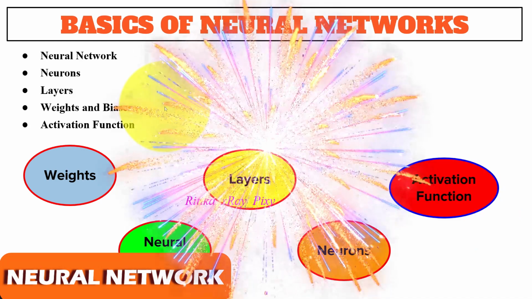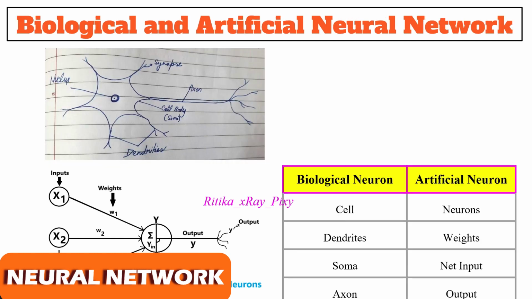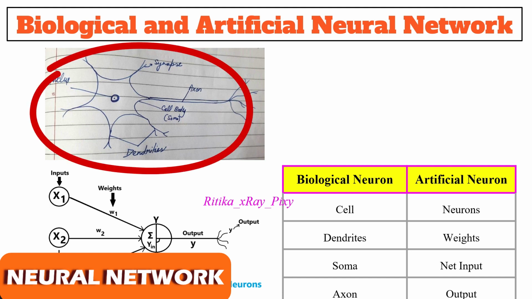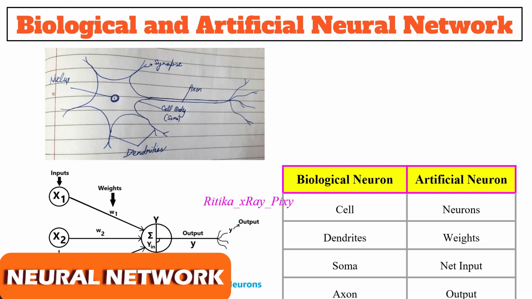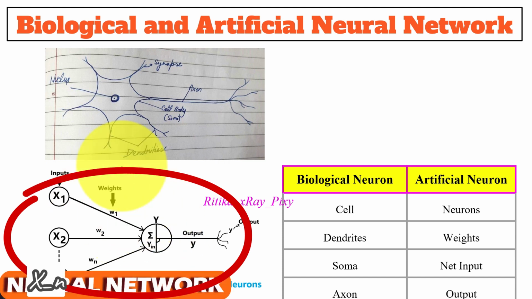So first we have basics of neural networks. As we know, artificial neural networks are inspired by human brain working. Human brain basic element is neuron, and human brain is comprised of about 10-100 billion neurons. They provide us with our abilities to think, remember, even we can learn from our past experiences. So like that we have artificial neural network that is inspired by human brain working.